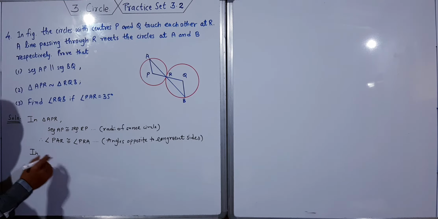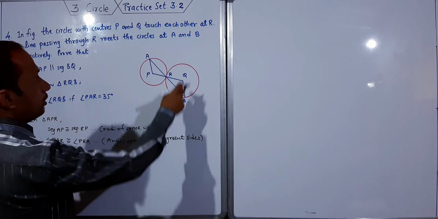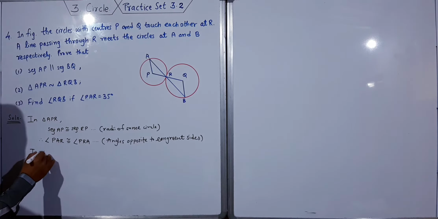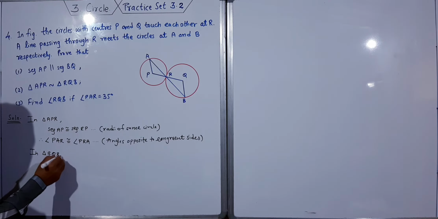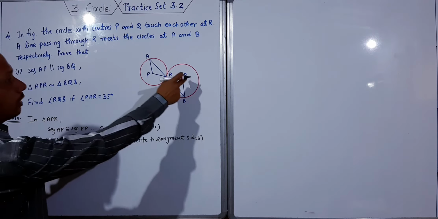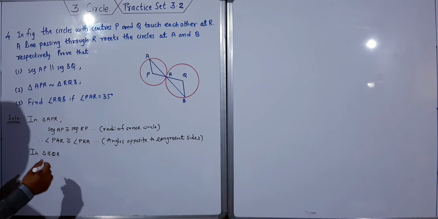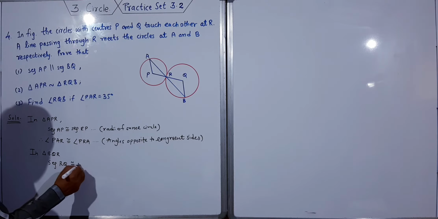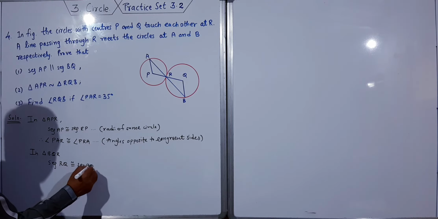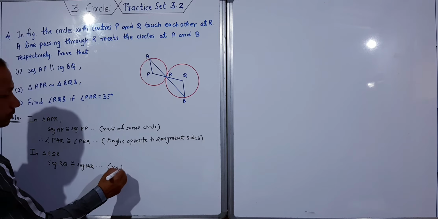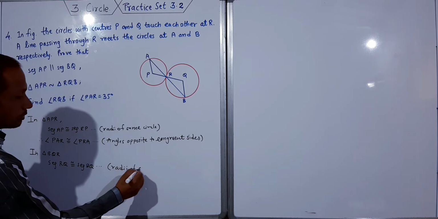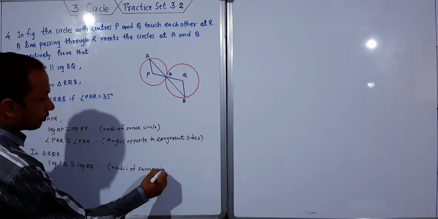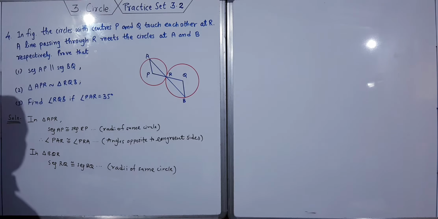Now, in triangle BQR, segment RQ is congruent to segment BQ. The reason is the same, radii of the same circle.